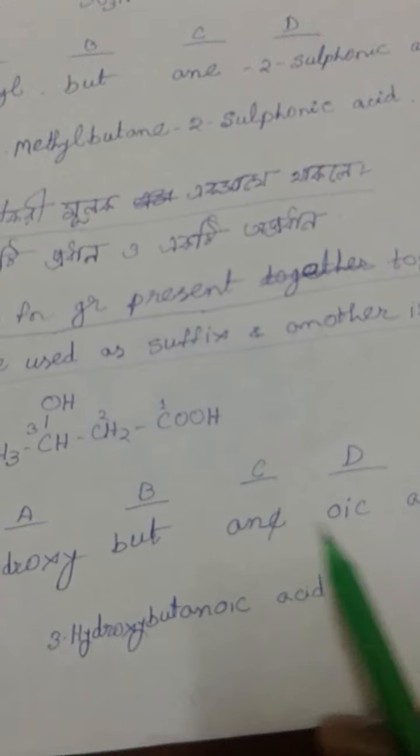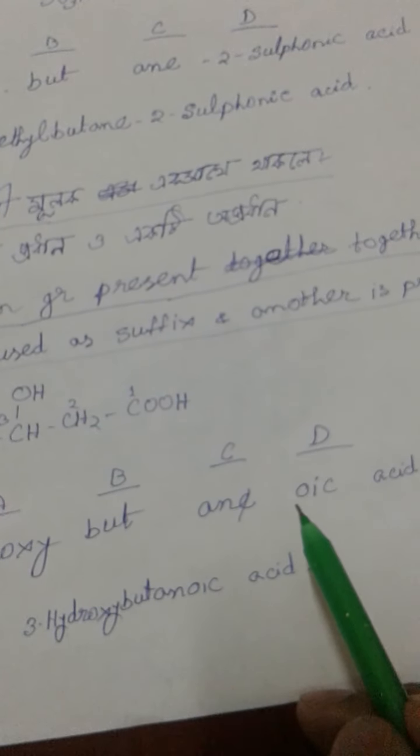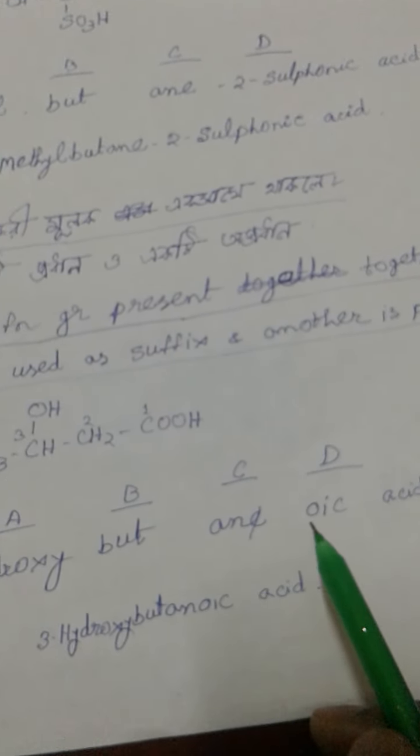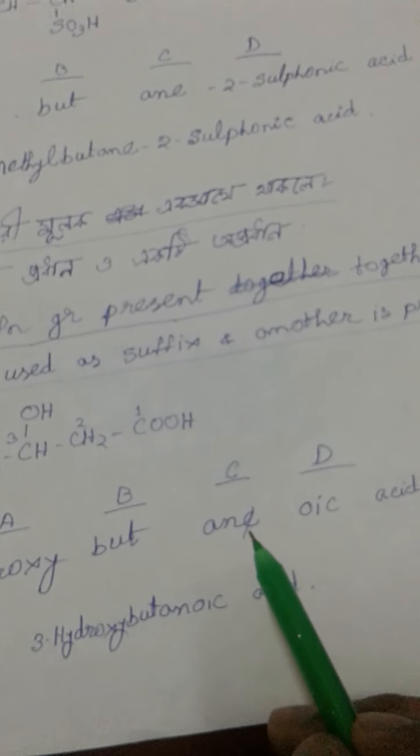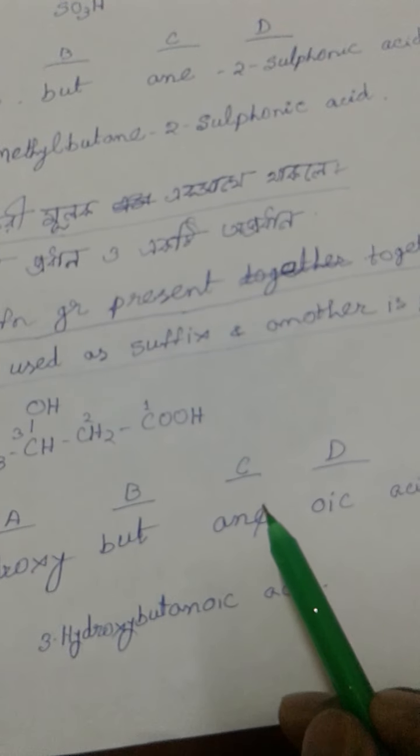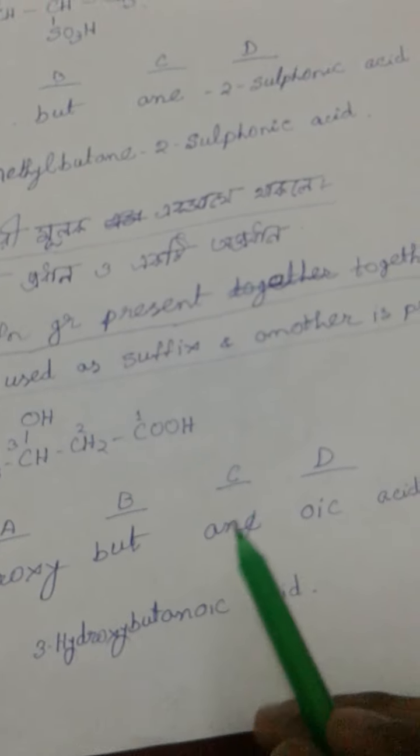We omit the e because oic starts with a vowel, so we should omit the vowel at the end of ane.